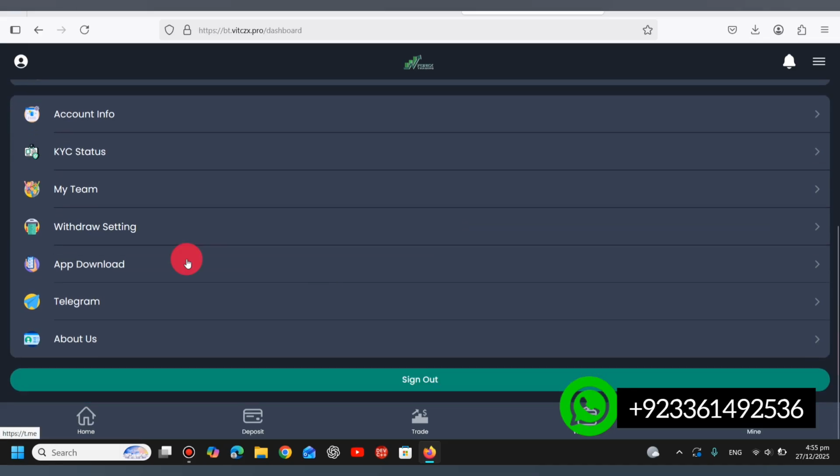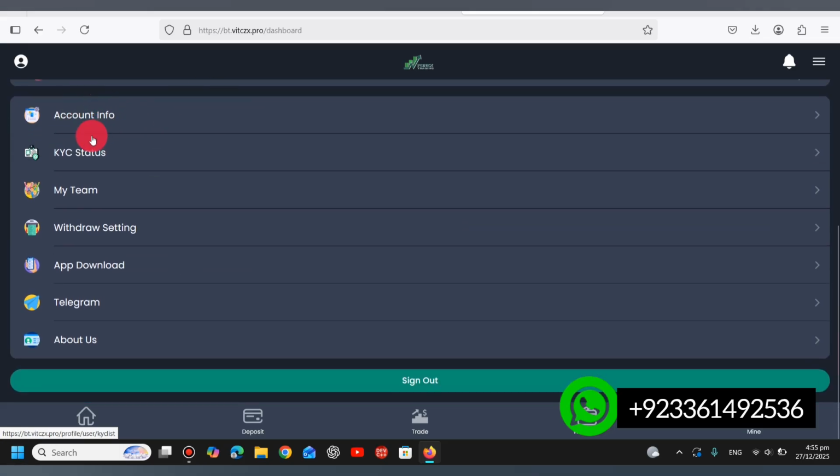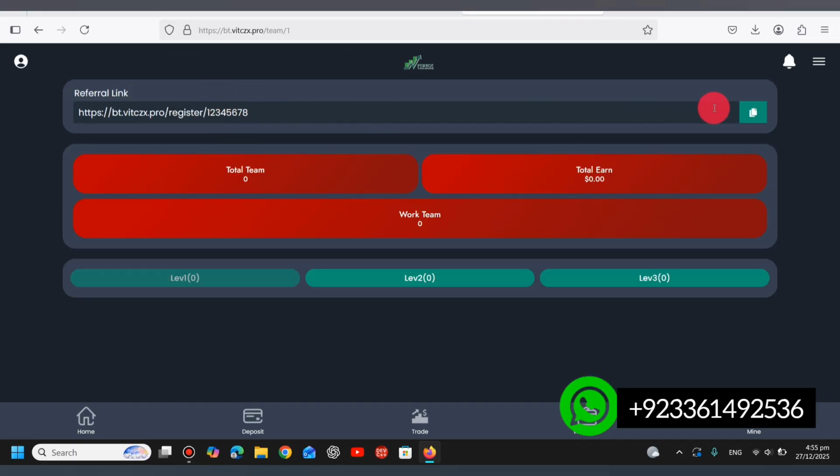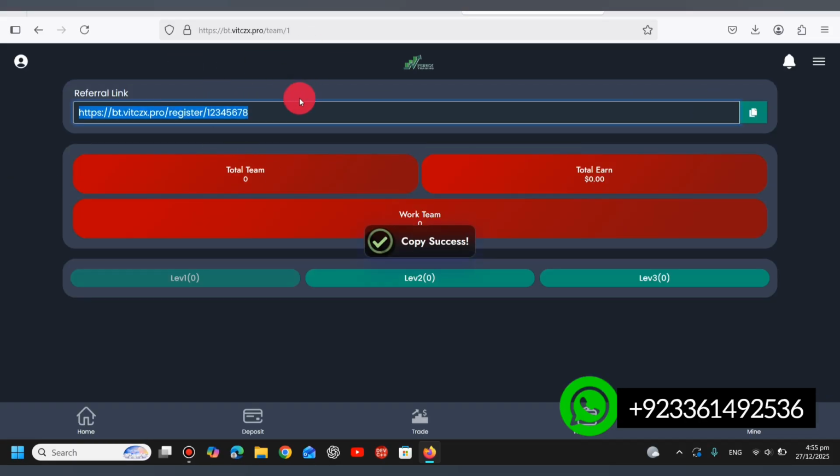section, and here are some sections. Here is the account information. You can see your account information, KYC status, team section. From here you can make your own referrals by using this refer link. You can also share it with your friends to make your referral. The referral commission supports 3 levels, so you can start your own referral commission link on 3 levels.